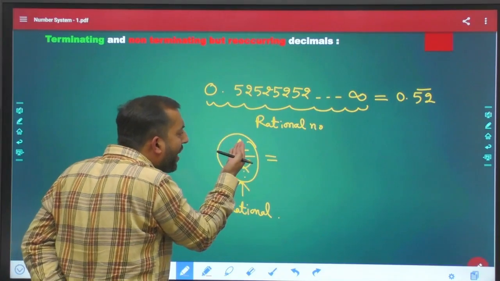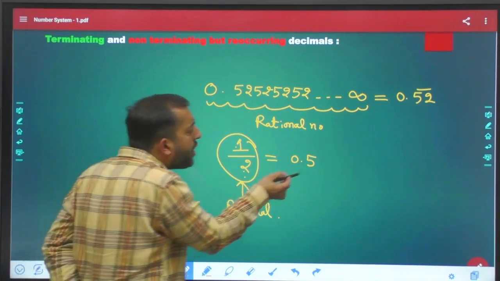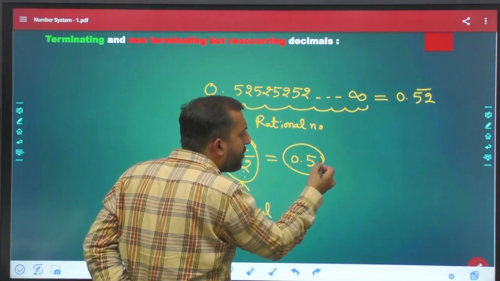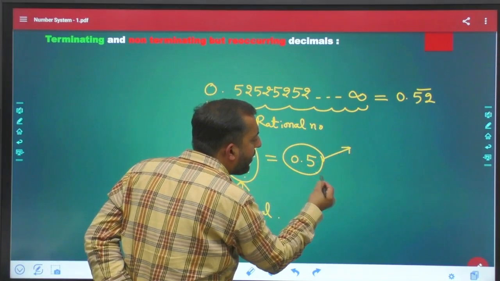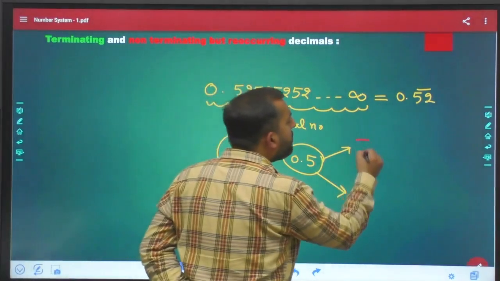Now, if you actually divide 1 by 2, you will get 0.5. And what kind of decimal is this 0.5? This 0.5 is a terminating decimal.